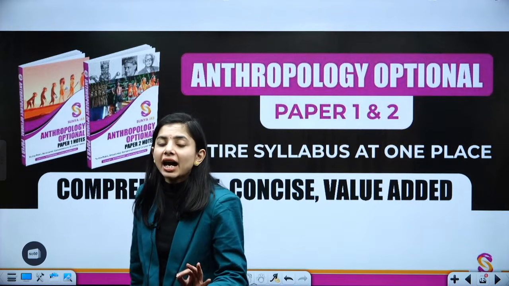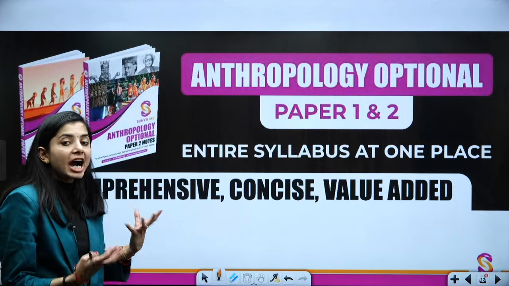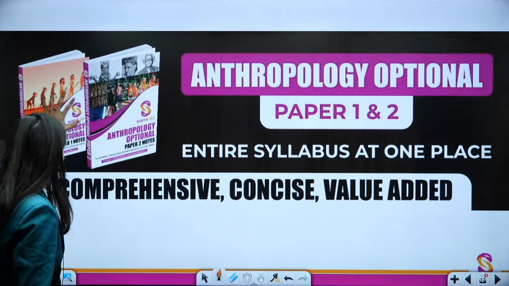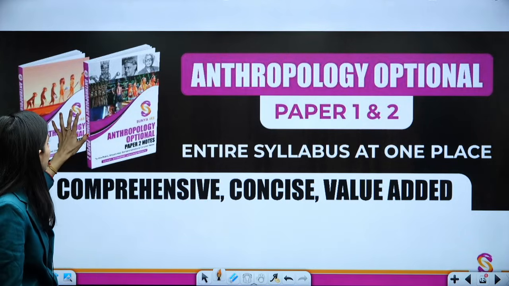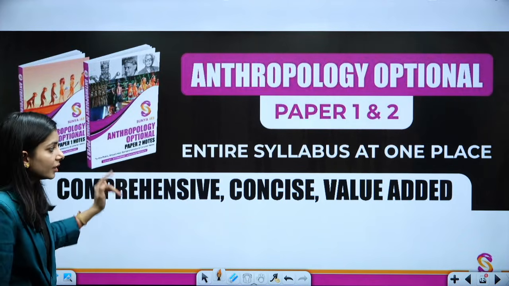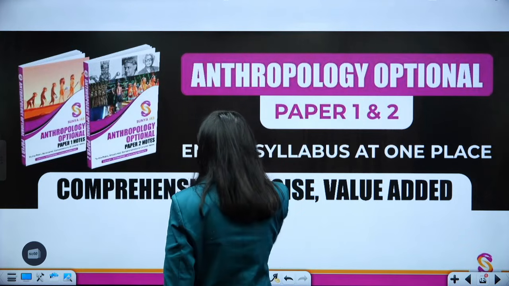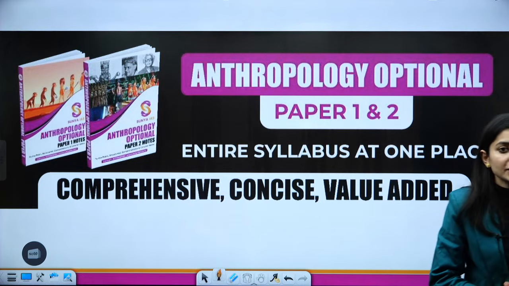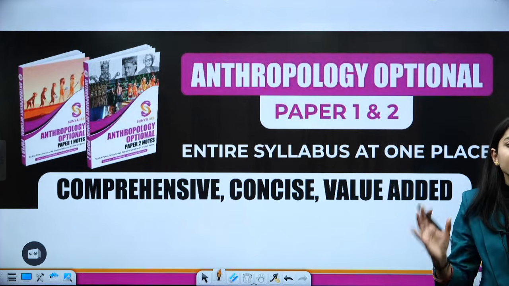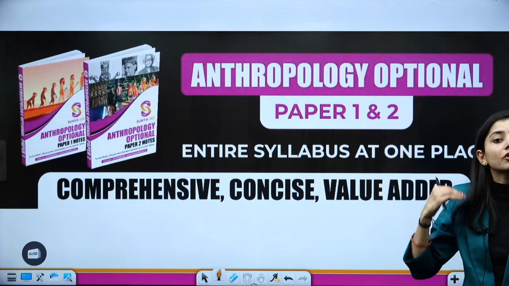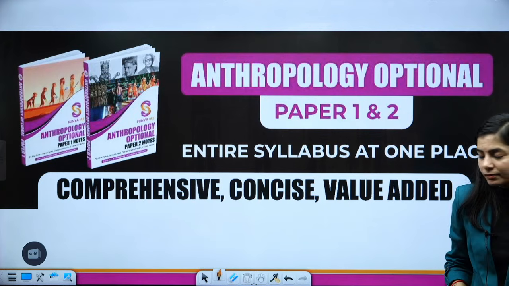These books are prepared after analyzing all these sources, and they are going to serve as a one-stop solution for your optional. Here we provide comprehensive, concise and value-added material in one place, so you don't need to buy different books. You can completely rely upon these two books to cover your 100% static syllabus.